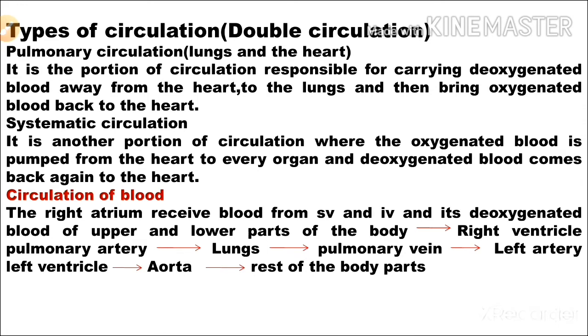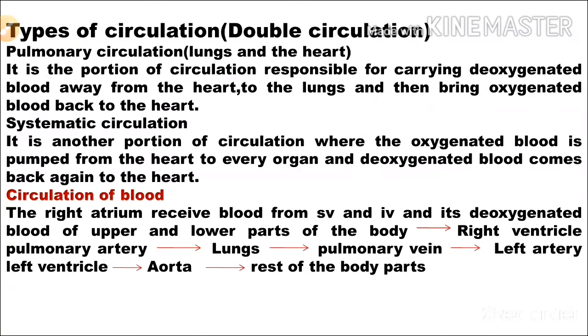When the left atrium contracts, the blood flows to the left ventricle. Once the left ventricle fills up with oxygenated blood, it passes to the aorta, and this aorta and its branches pump the oxygenated blood into the rest of the body parts.